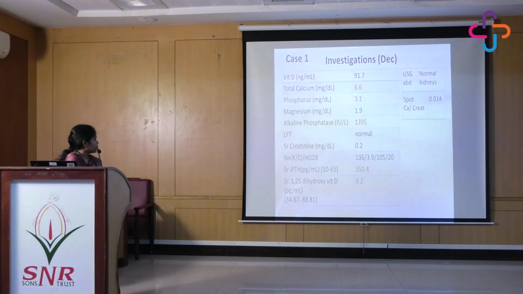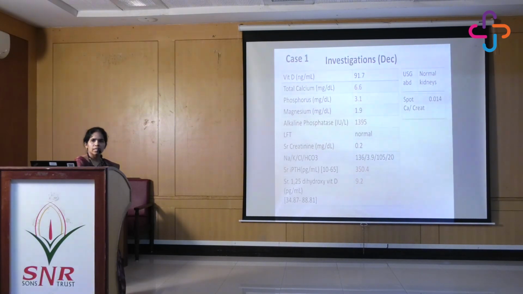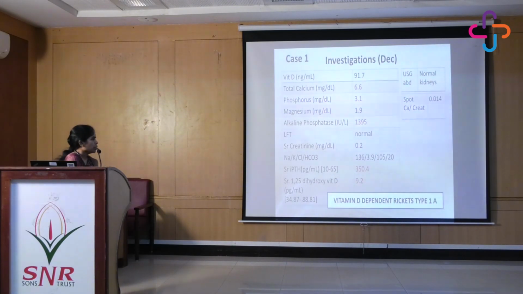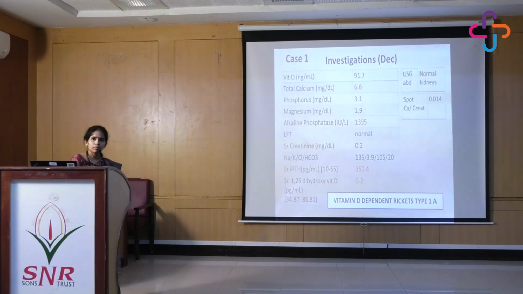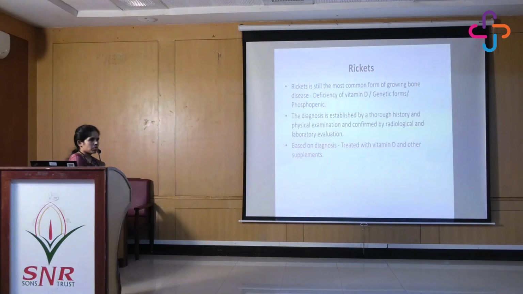This was the catch. So this is 1,25-dihydroxyvitamin D, which is the active form of vitamin D. So with very high levels of 25-hydroxyvitamin D, we have low levels of 1,25-dihydroxyvitamin D, which indicates a deficiency of 1-alpha hydroxylase enzyme. So this is vitamin D dependent rickets type 1A. So based on the history, the examination findings and the lab parameters, you can mostly come to a conclusion as to what is the cause. And then based on the diagnosis, you can treat with vitamin D and other supplements.